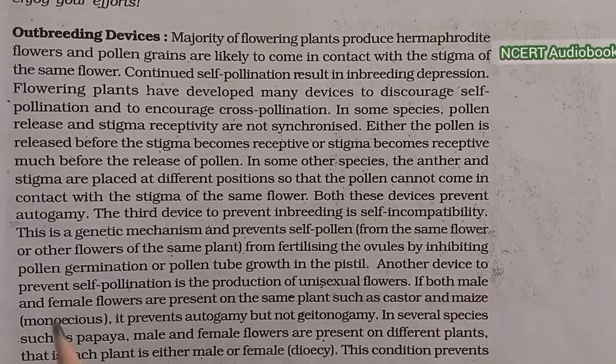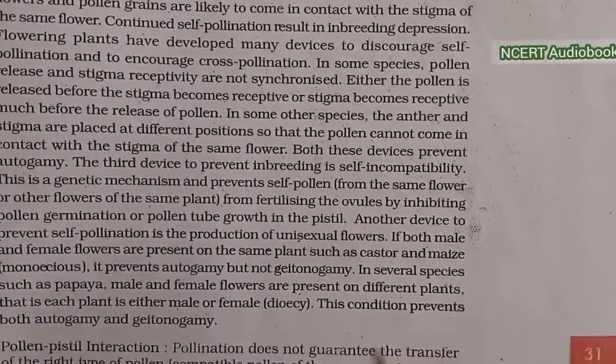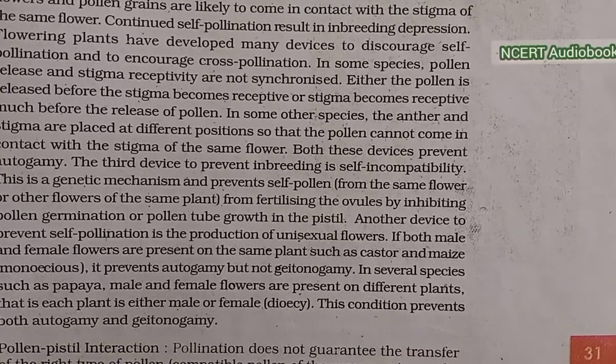Another device to prevent self-pollination is the production of unisexual flowers. If both male and female flowers are present on the same plant, such as castor and maize, monoecious, it prevents autogamy but not geitonogamy. In several species such as papaya, male and female flowers are present on different plants, that is, each plant is either male or female, or dioecious. This condition prevents both autogamy and geitonogamy.